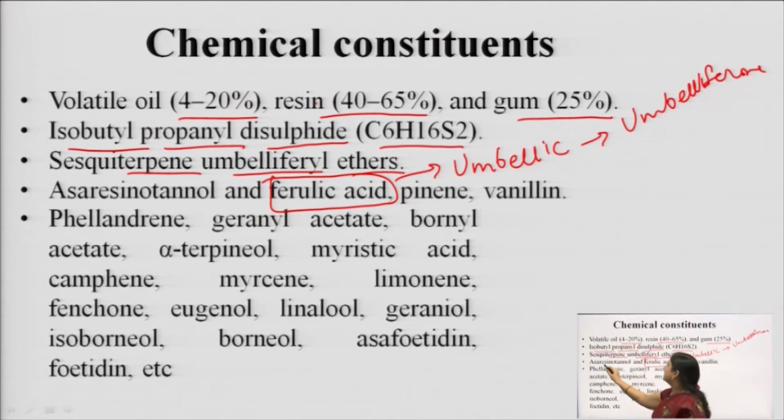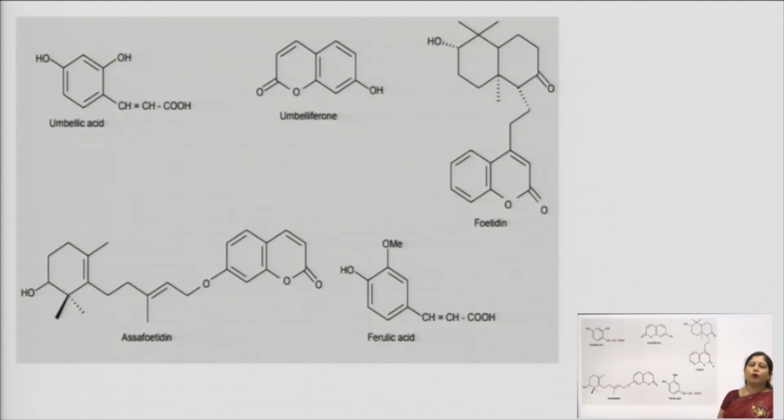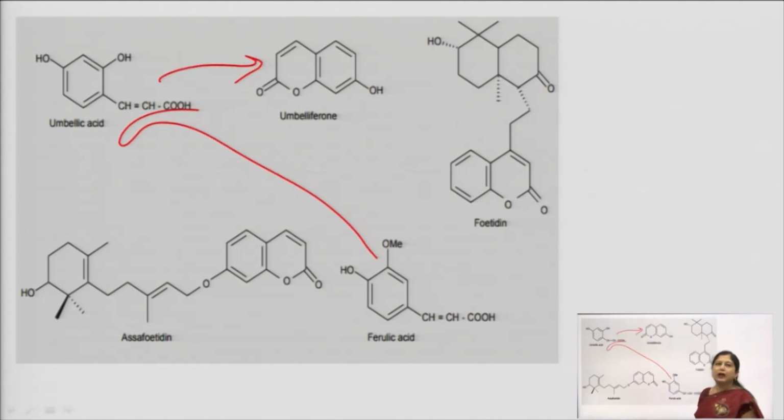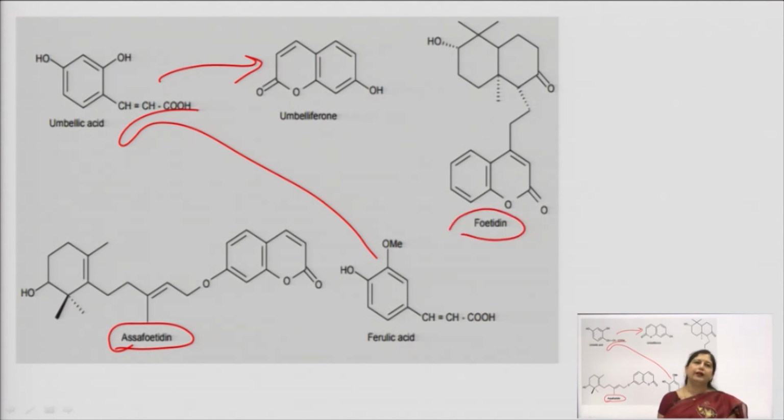It also contains acetonol, pinene, vanillin, etc. There are many volatile oils present like phellandrene, geranyl acetate, bornyl acetate, etc. It also contains asafoetidine as well as foetidine in this Asafoetida.